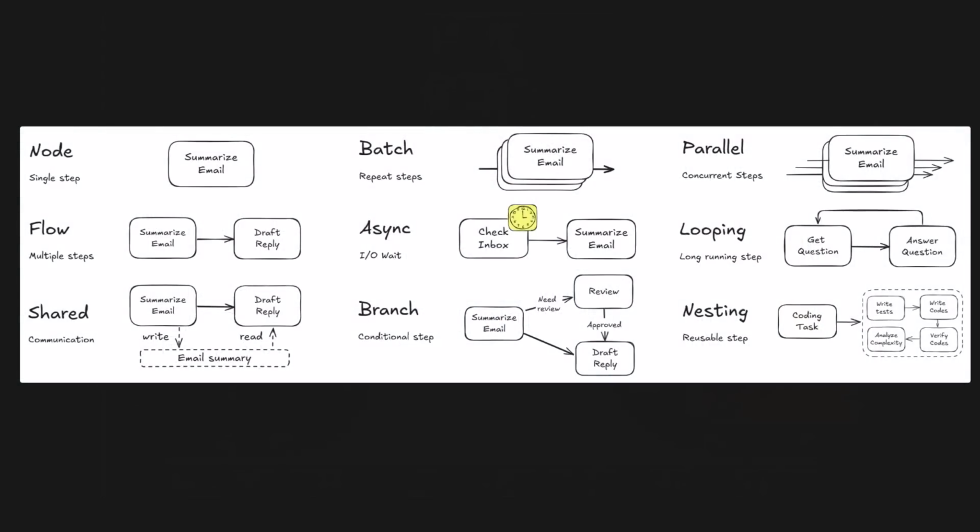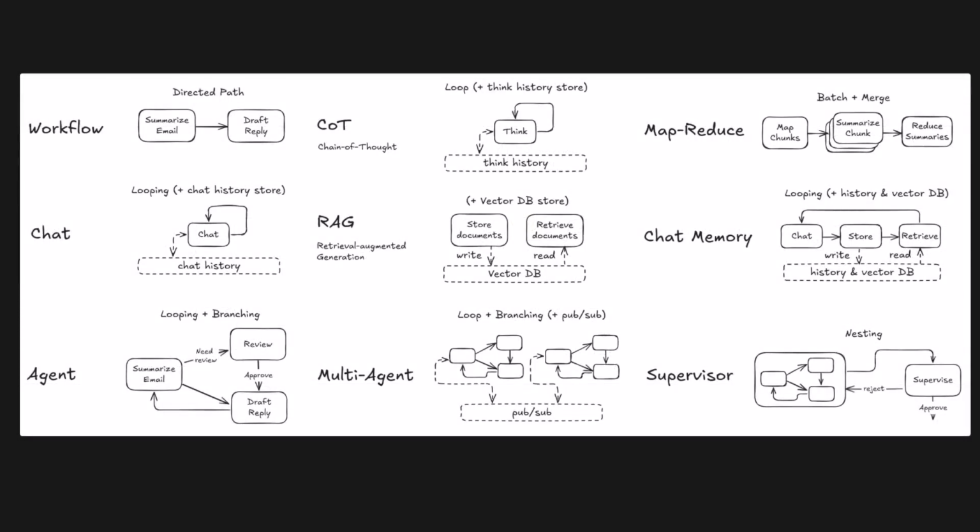And here's the secret the big frameworks don't want you to know. At their core, all LLM applications are just simple graphs, with the core abstractions shown in this first diagram. You can build every powerful pattern you've heard about, shown in this second diagram. We're talking sophisticated agents, high-performance RAG, and ridiculously fast parallel workflows.